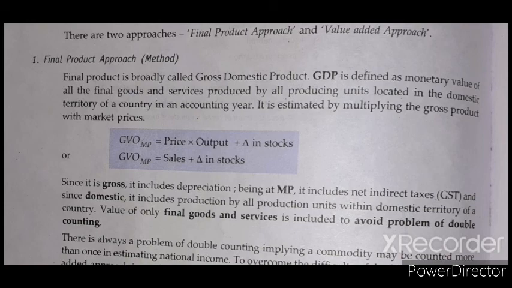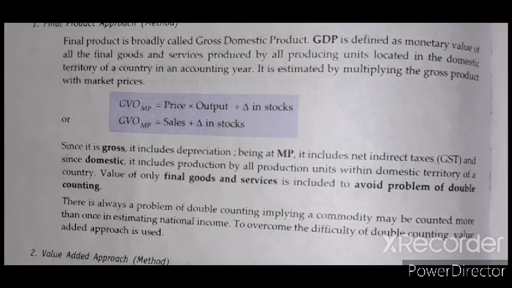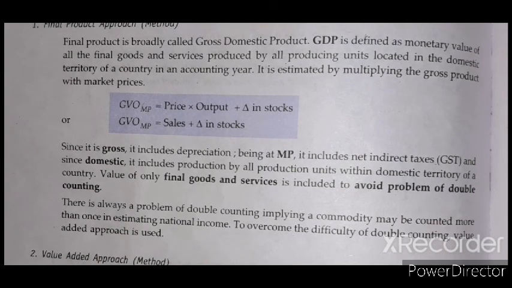Final product approach, value added approach. Okay, what is the final product approach? The final product is broadly called the gross domestic product. GDP is defined as the monetary value of all the final goods and services produced by all the producing units located in the domestic territory of a country in an accounting year.